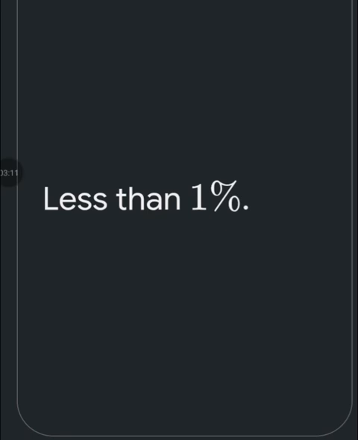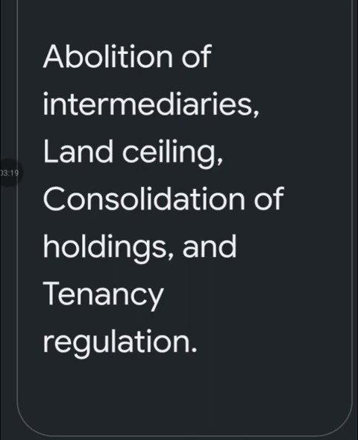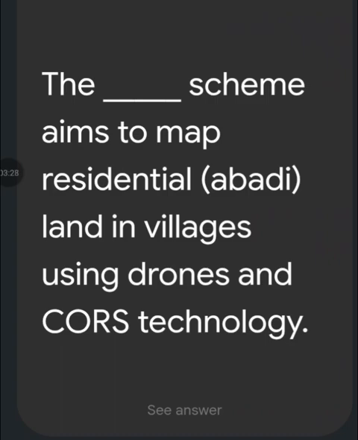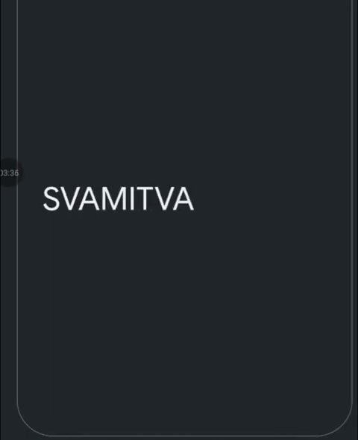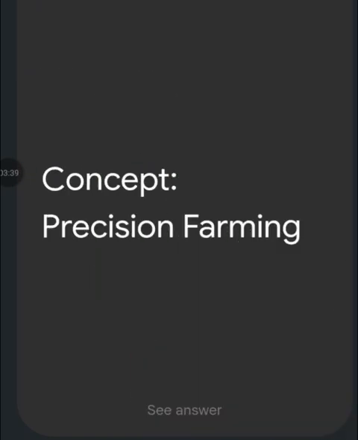What percentage of India's agriculture GDP is spent on research and development? Less than 1%. What were the four primary pillars of traditional land reforms in post independence India? Abolition of intermediaries, land ceilings, consolidation of holdings, and tenancy regulation. Which scheme aims to map residential land in villages using drones and related technology? The Swamitva scheme.